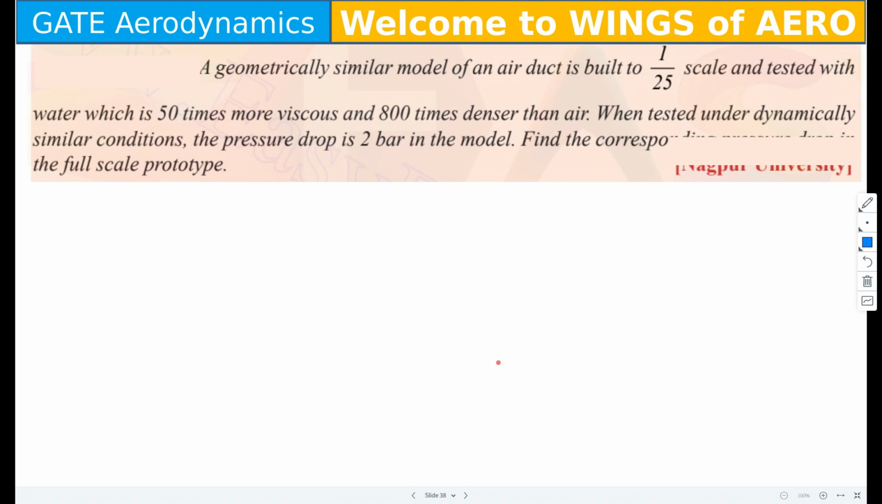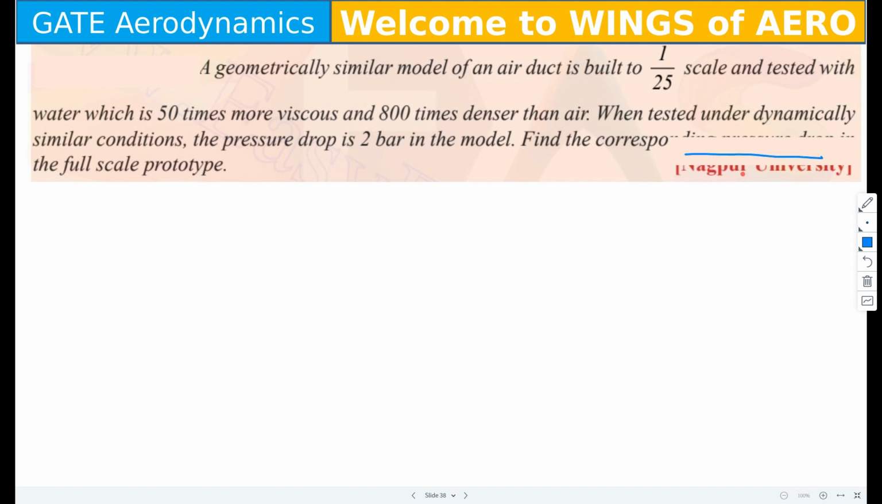Okay, so the next question is this one. A geometrically similar model of an air duct is built to 1/25 scale and tested with water, which is 50 times more viscous and 80 times denser than air. When tested under dynamically similar conditions, the pressure drop is 2 bar in the model. Find the corresponding pressure drop in the full scale prototype.